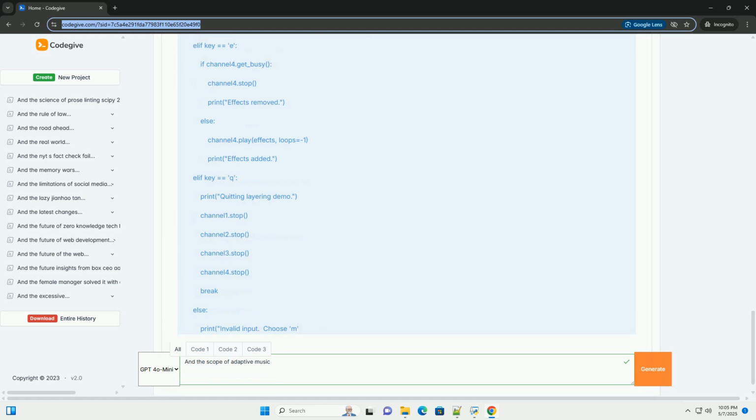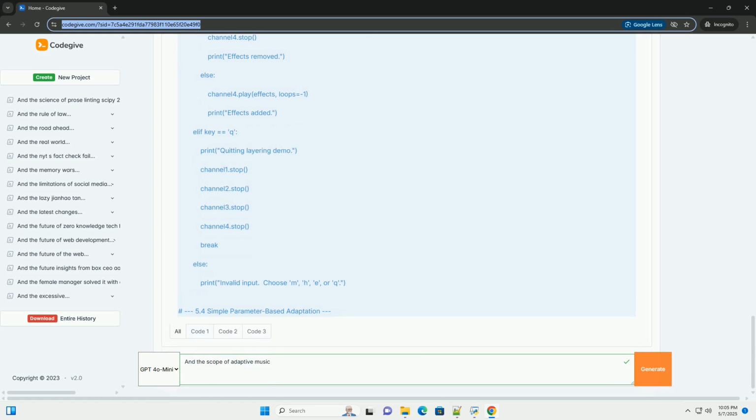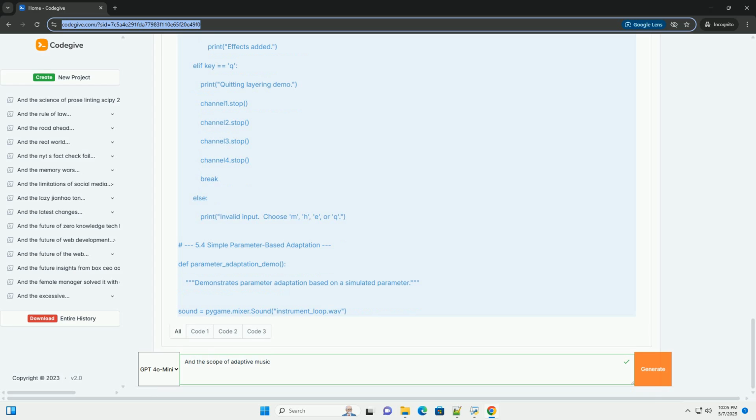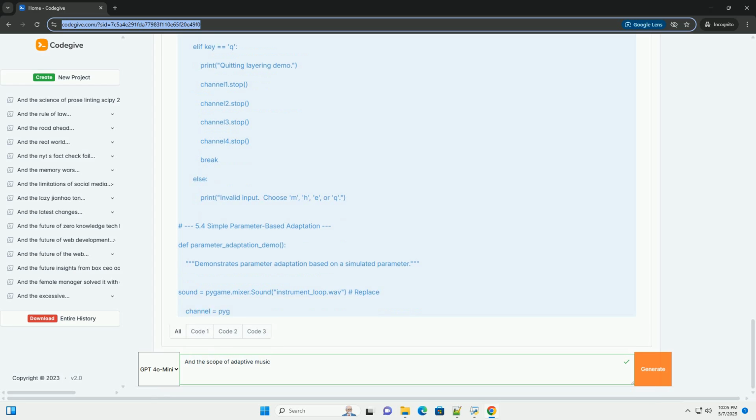4.1 Game engines and middleware. 4.2 Standalone systems. 4.3 Using scripting languages. 5. Code examples, Python and pygame. 5.1 Basic audio playback. 5.2 Adaptive branching. 5.3 Adaptive layering. 5.4 Simple parameter-based adaptation. 6.